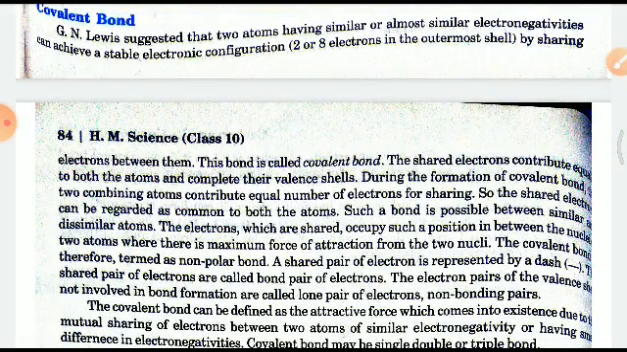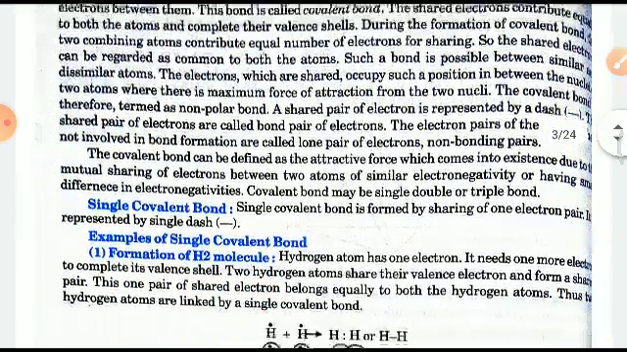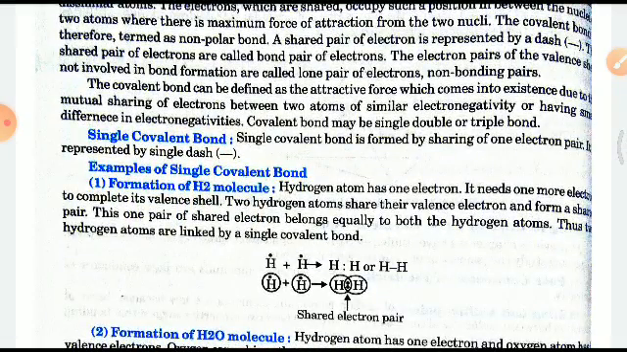Now Lewis suggested that two atoms with similar or almost similar electronegativities can achieve a stable electronic configuration by sharing electrons. This sharing, the bond formed, is called a covalent bond, right? And there are many types of covalent bonds. First is the single covalent bond, in which only one electron of each atom is shared.